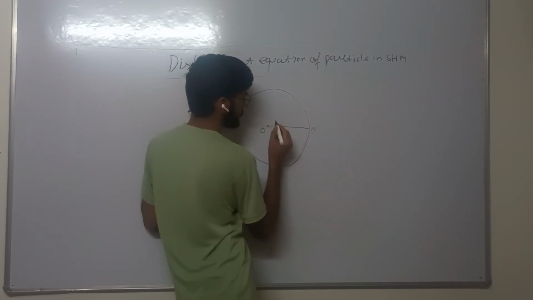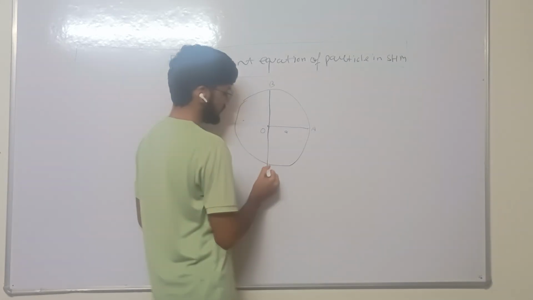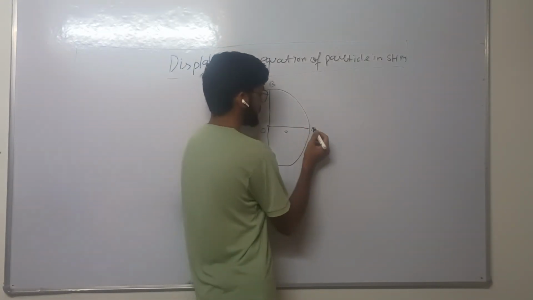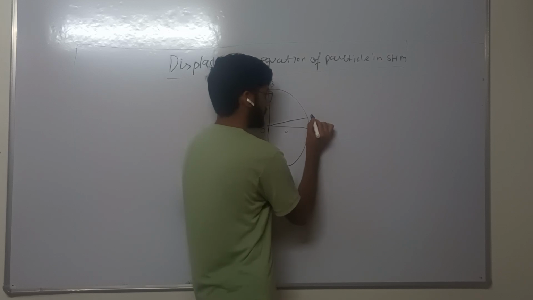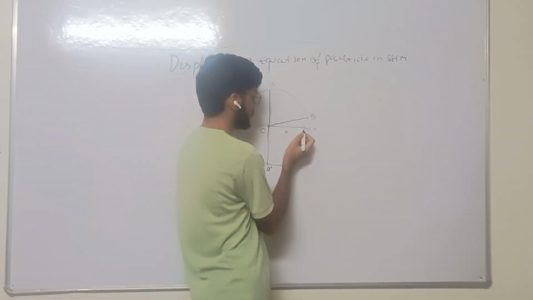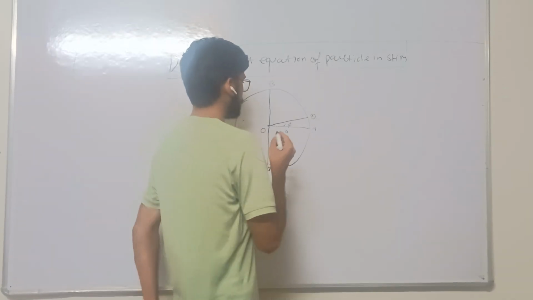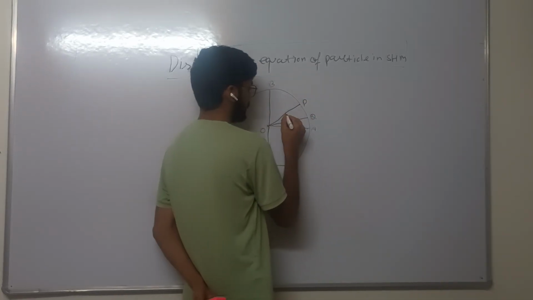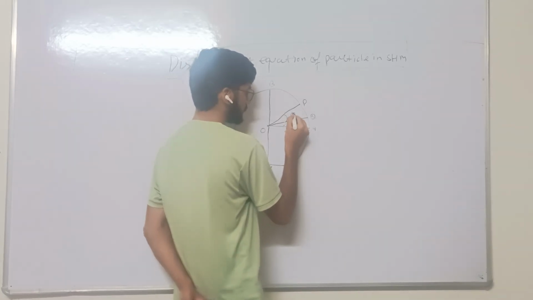Initially the particle lies at point P. Suppose that point Q makes an angle phi with this axis. After some time the particle reaches point P, and the OP line makes angle theta with the OQ line.